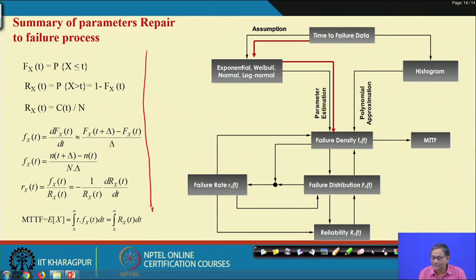and then I have shown that if you have time to failure data, how you ultimately go for polynomial approximation from the histogram. Although we have not given you any numerical problems and its solution for histogram to polynomial approximation, it is possible and I am sure that you will be able to do it.